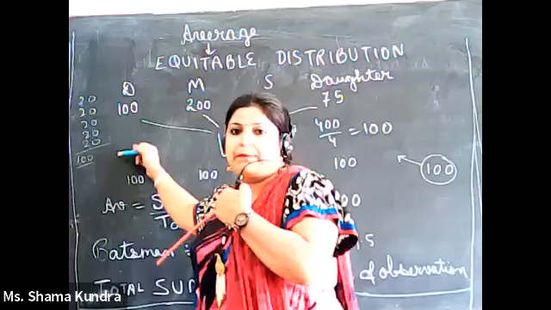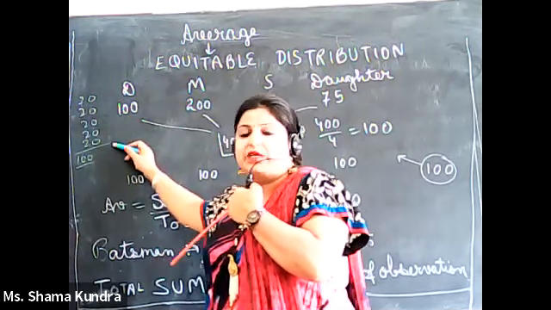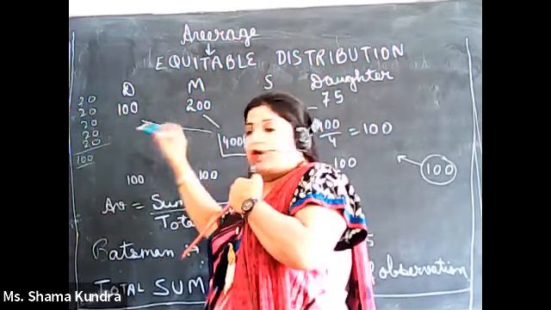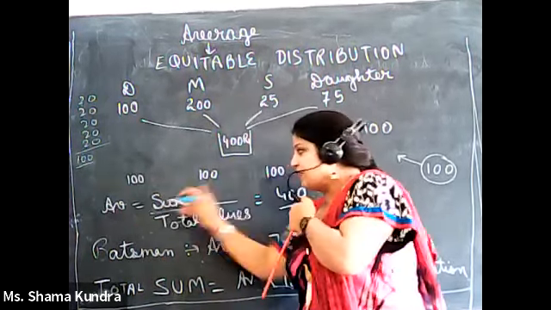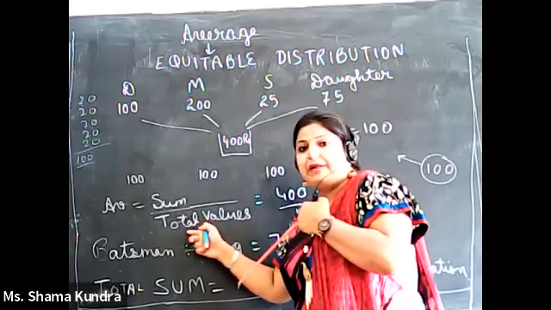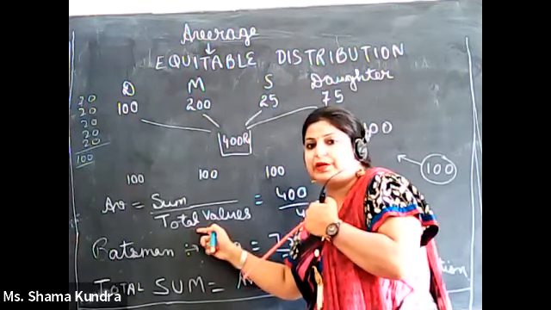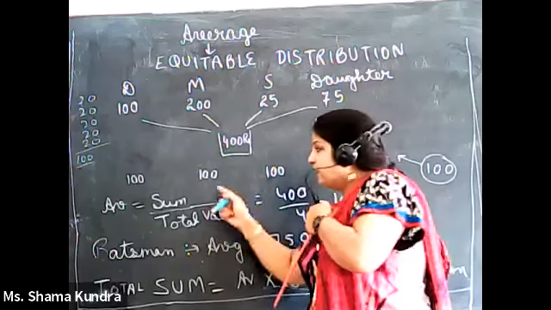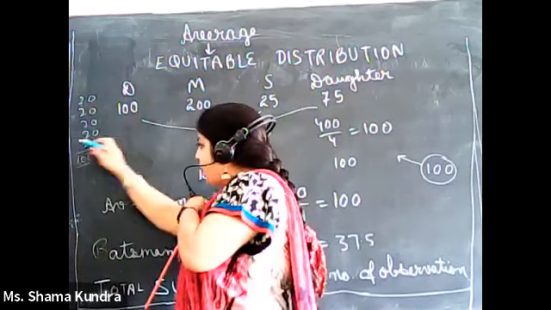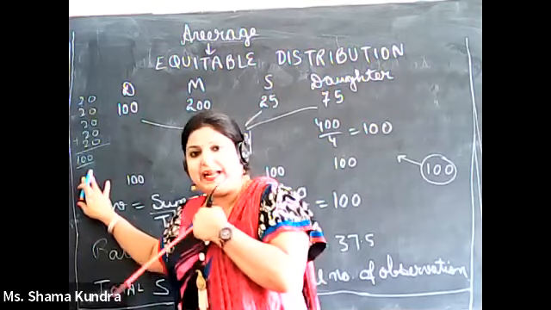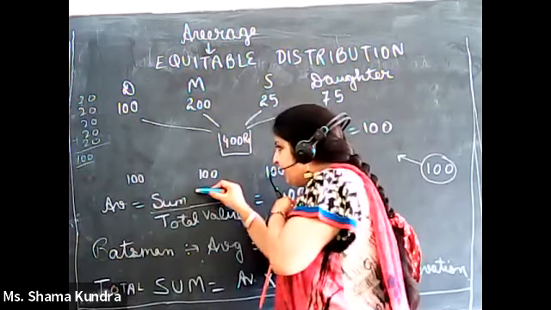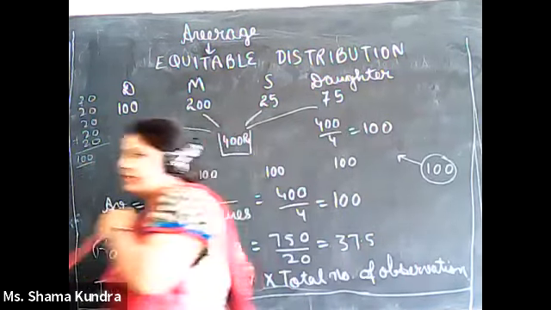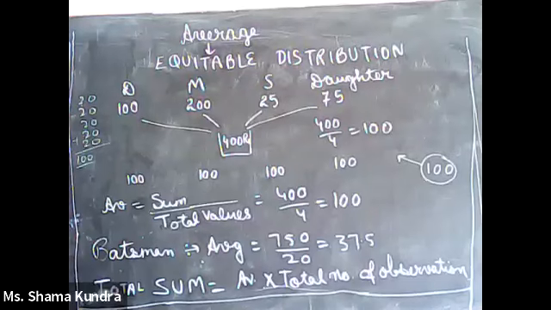So this is an example of equitable distribution. So average is 20 rupees. Average is 20 rupees. How? From here we can get that average is the sum of observations divided by the number of observations or total values. How many children are there? There are 5 children. When I take the sum of these 5 values, I will get 100. On dividing 100 by 5, I will get 20. So average in this case is 20. I hope it is clear to you.